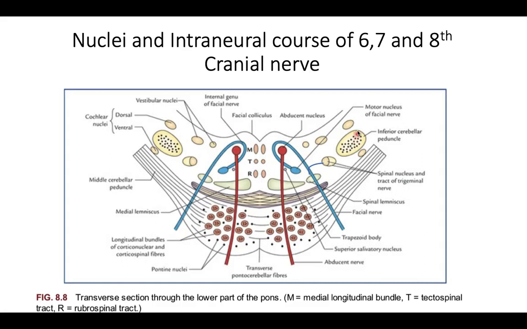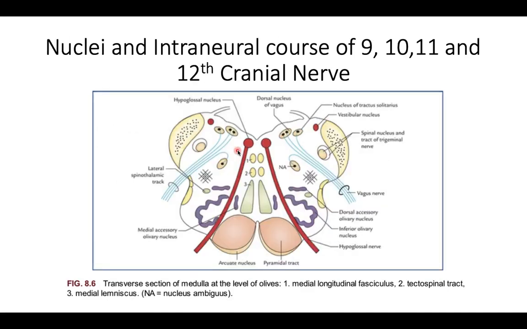These are the vestibular nuclei, and these two are the dorsal and ventral cochlear nuclei. And these are the fibers from the abducent nuclei; the motor fibers after arising move forward and emerge at the ventral surface of the pons, lower part of the pons. So that is the intraneural course, and these are the nuclei of the cranial nerves.